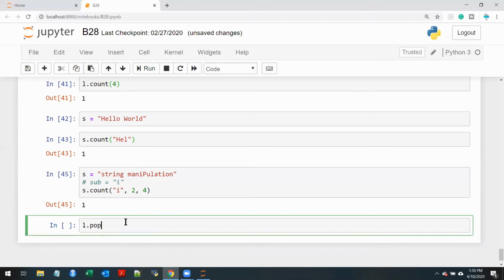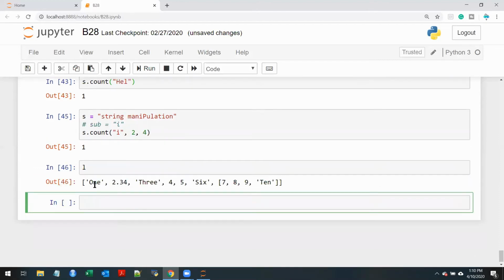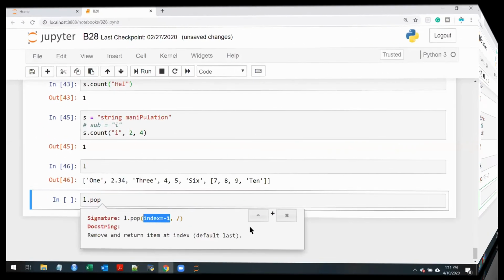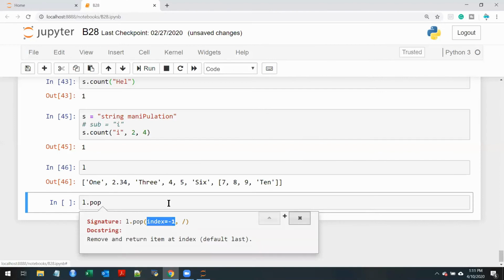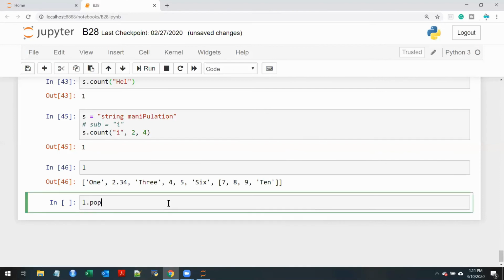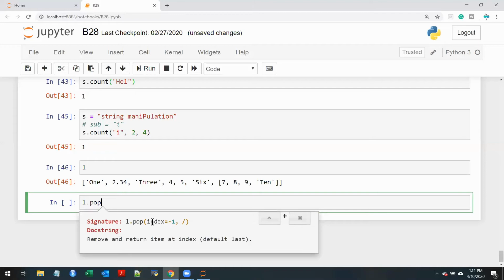Now, before that, let's see what L is. L is 1, 2.34, 3, 4, 5, 6, a list 7, 8, 9, 10. All right, so the next method that we are doing is L.pop. L.pop is a method which is used to remove a value, by default from index equal to -1.